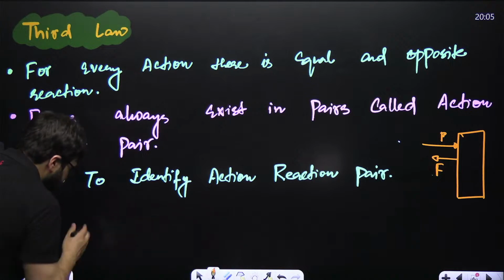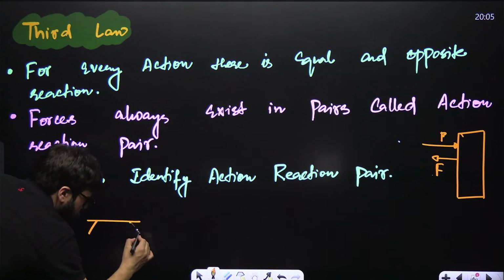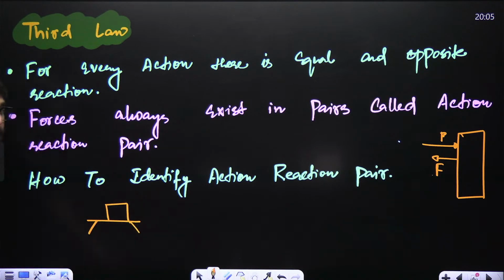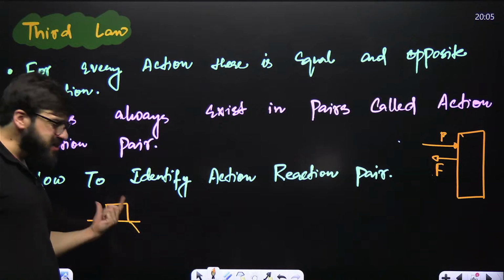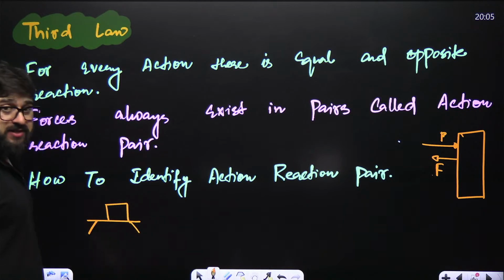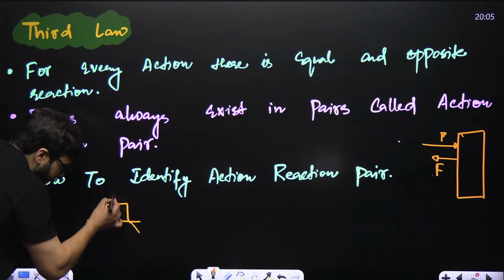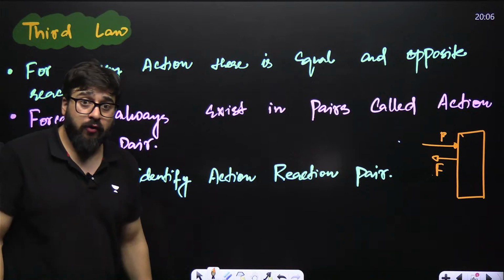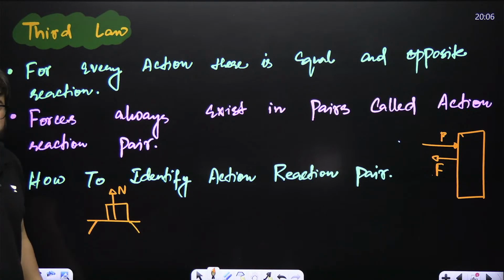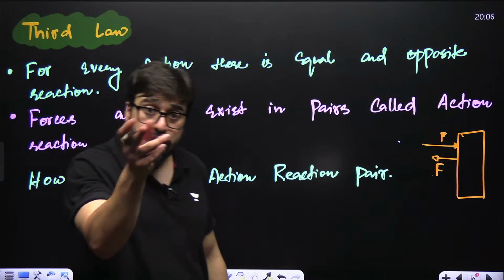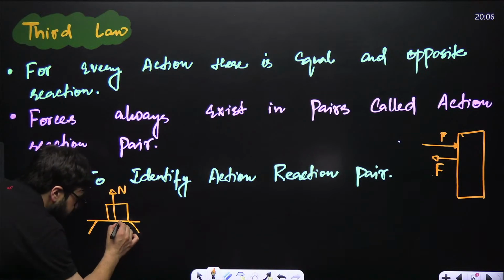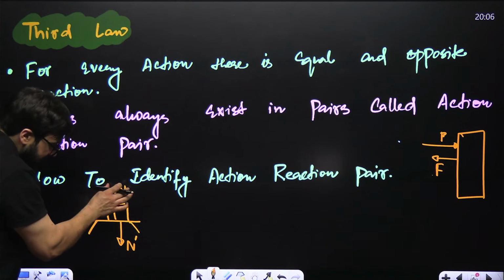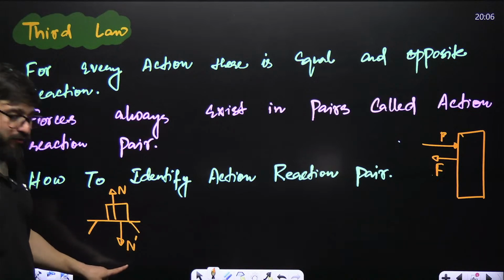A real life example is, let's suppose I have got a table over here. On this table, I have placed a block. Can you tell me what is the force on the block because of the table? That is the normal force. So the table will apply the force on this block, that is N. Now could you please tell me, will this block also apply a force on the table? Yes. What is that? That is also a normal force. So I'll show it something like this. This is N dash. This N is equal to N dash. Both will be equal over here.